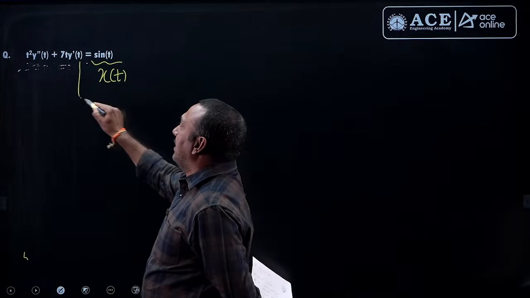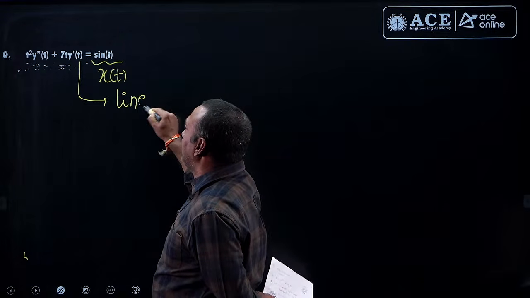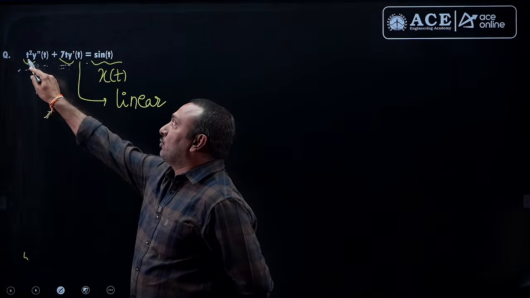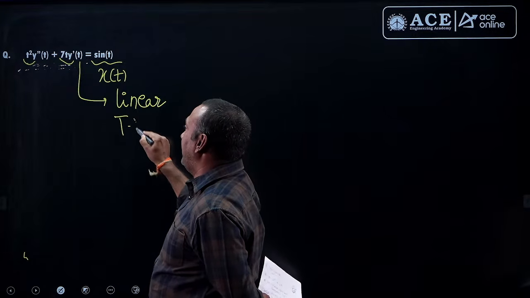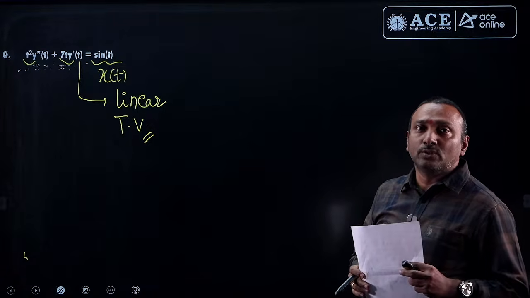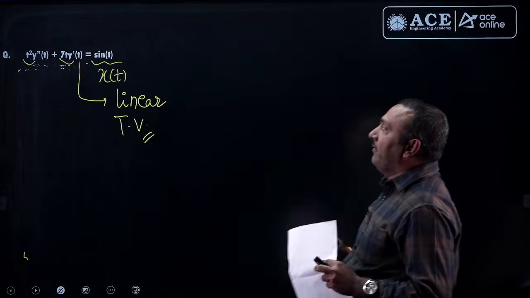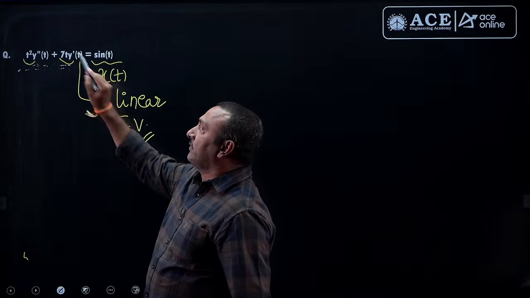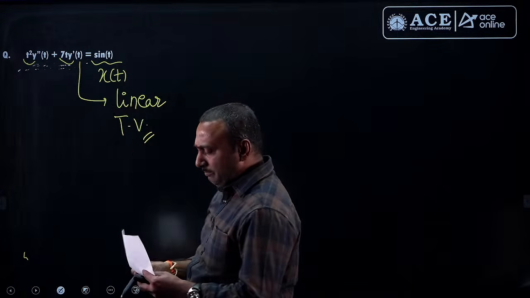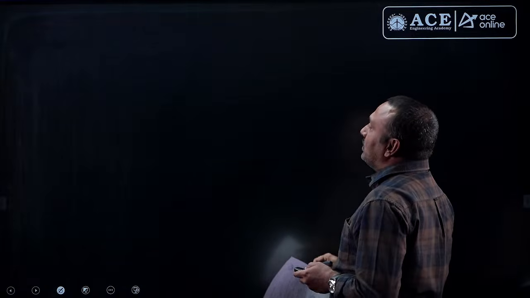Very clearly, according to the given expression it will look linear, but the coefficients are explicit functions of time, the t square as well as t, which indicates time variant nature. Very simple question. No non-linear elements, so the system is linear. Time variant, since the coefficient is an explicit function of time. That fellow feels that sin t is the input. This is one question we got.